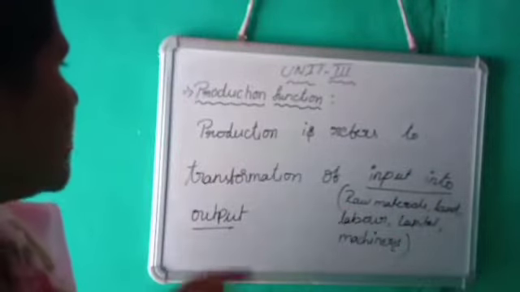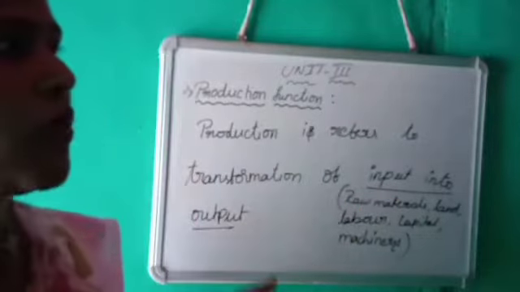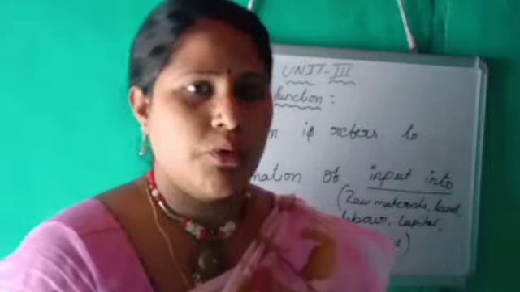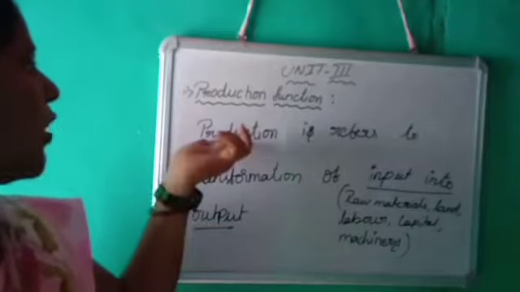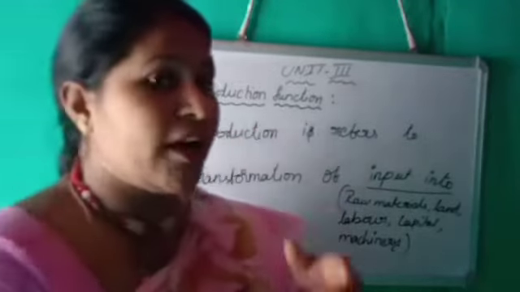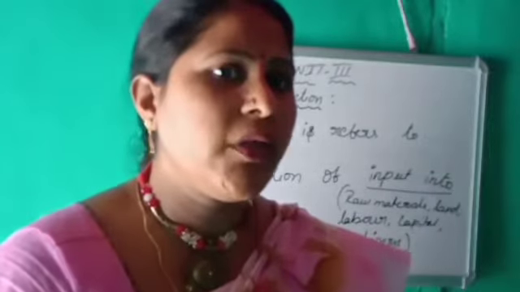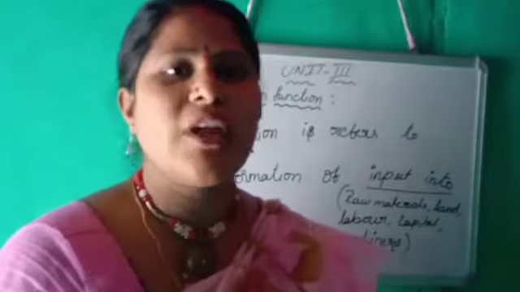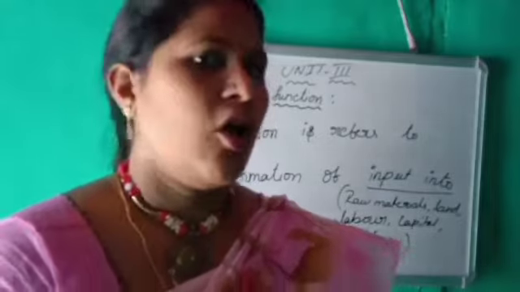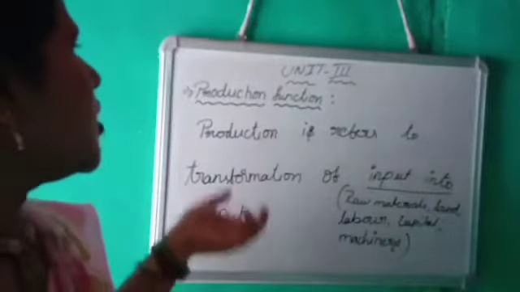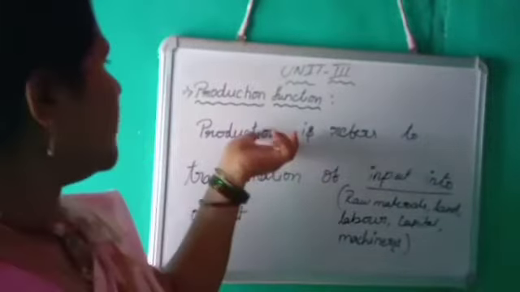But let us see here what production means. Production refers to transformation of input into output. So we are converting the input into the output. When we make the input into output, that is called production. That means we are providing goods and services, and these goods and services are converted into commodities. So the commodities we provide from input into output is called production. My dear students, I think you understood production. Let us discuss more about this topic.